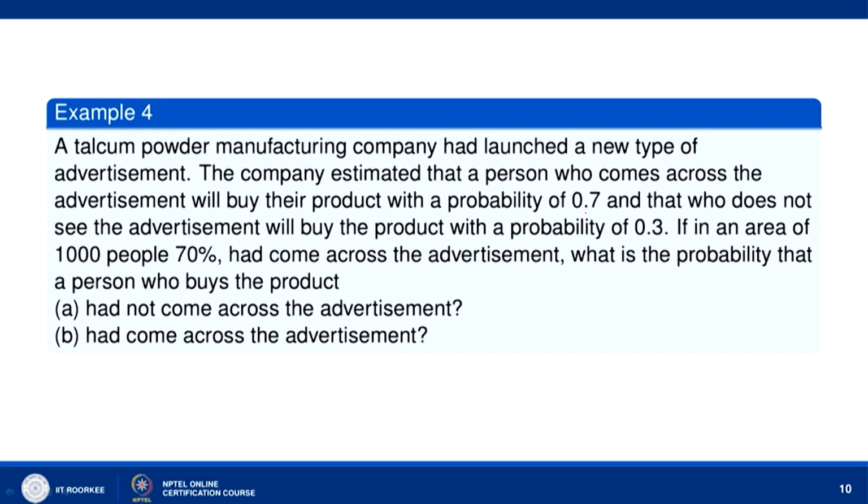In an area of 1000 people, 70% had come across the advertisement. What is the probability that a person who buys the product had not come across the advertisement?